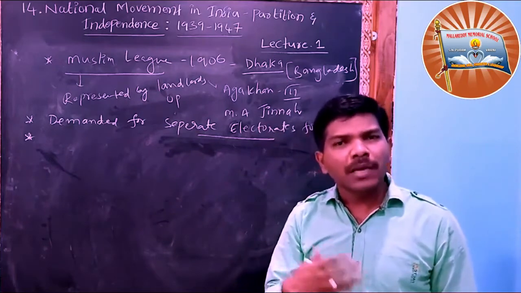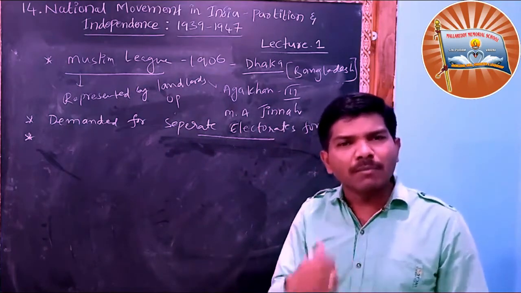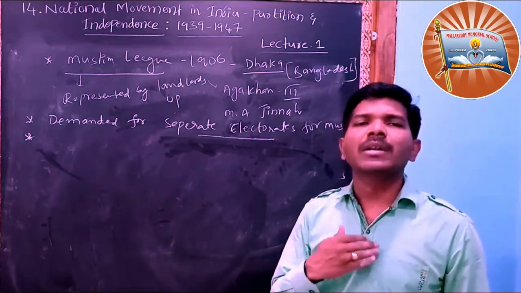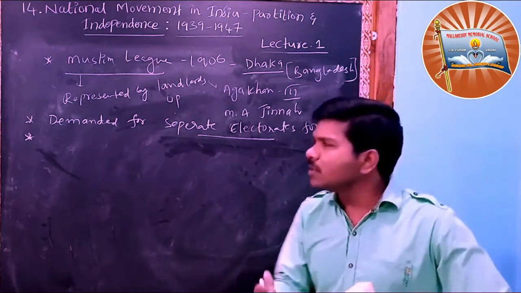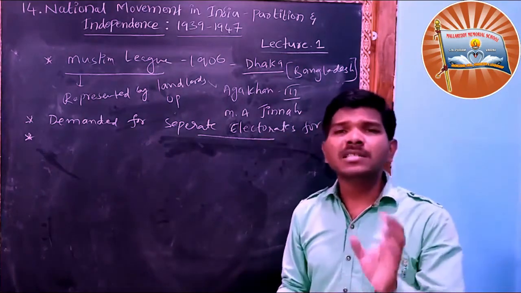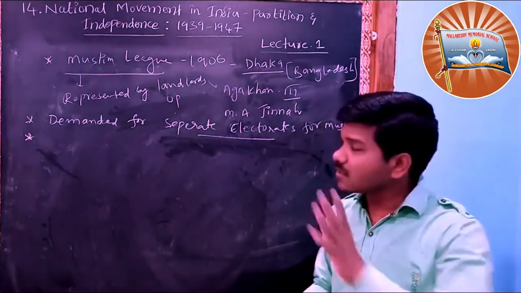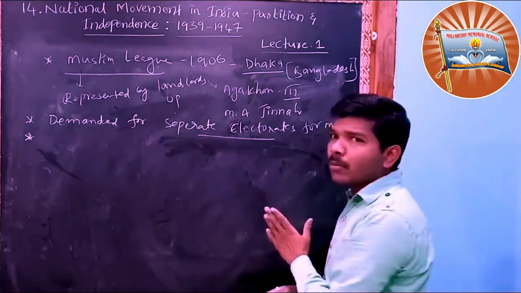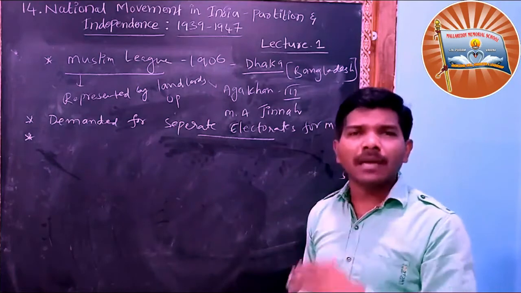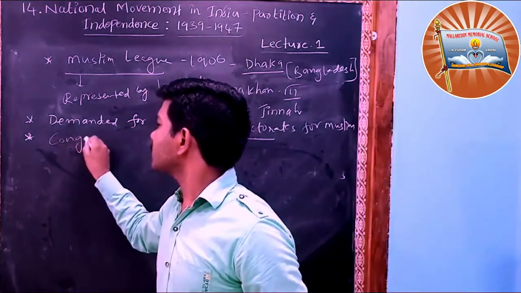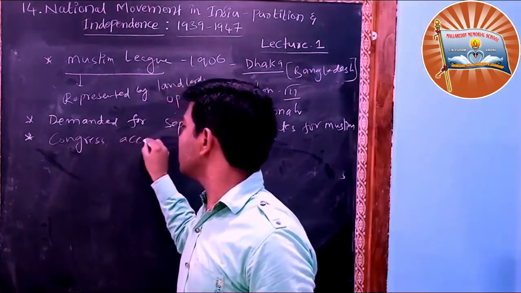We also wanted to become MPs. We also wanted to become MLAs because we are also facing problems, so that whenever we became leaders, we could represent our concerns and problems to you. Congress also accepted this logic. They are saying correct, because if they have any problem, they can discuss it whenever they become leaders. So Congress accepted.